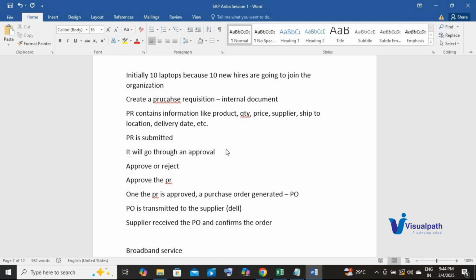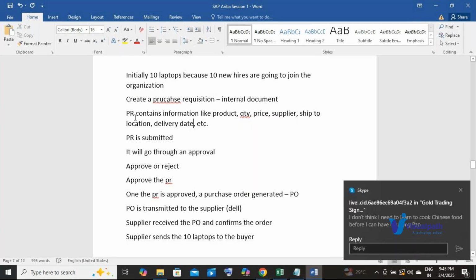He'll check that these guys need 10 laptops. He'll check his stock and he will say, acha, theek hai, I have 10 laptops with me. And he will say, theek hai, I have confirmed the order, I am going to ship the goods to you. Then the supplier sends the 10 laptops to the buyer. Now where does the supplier send these 10 laptops? That information is already present on the ship to, right, which is there on the PR.